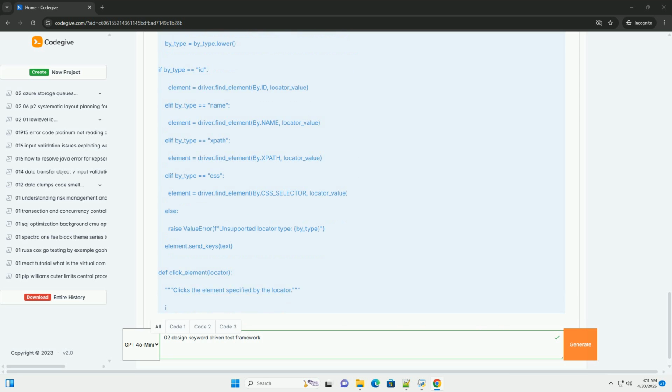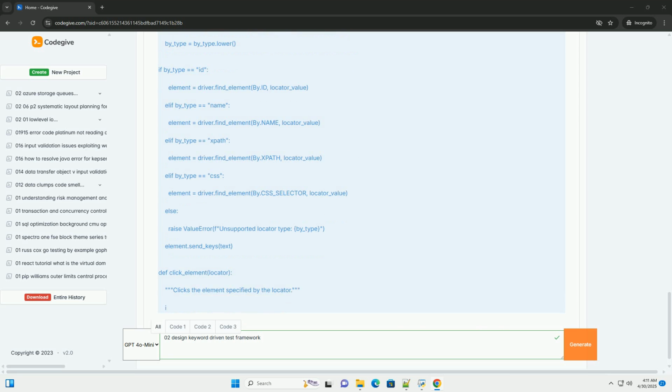Argument conversion to string. The list comprehension str(arg) for arg in [arg1, arg2, arg3] if pd.notna(arg) converts all the arguments to strings before passing them to the keyword function. This is important because CSV files often store all data as strings. Converting to string ensures that the keyword functions receive the data in the expected format. pytest.fail is used to explicitly mark a test as failed. It's used when a keyword is not found or when an exception occurs during keyword execution.